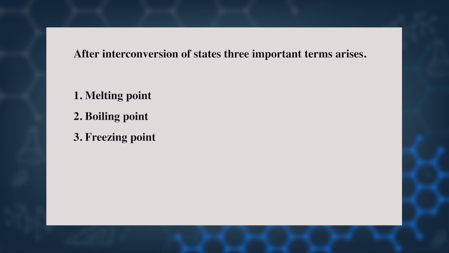You know that states of matter can be converted, and the particular term is interconversion of states of matter, and these three states of matter are interconvertible. They can be converted into each other by changing the conditions. What are these conditions? These are temperature and pressure. Dear students, after interconversion of states, three important terms arise, and these are melting point, boiling point and freezing point. So, we will discuss each and every point in detail.